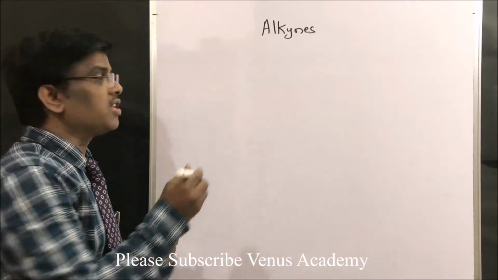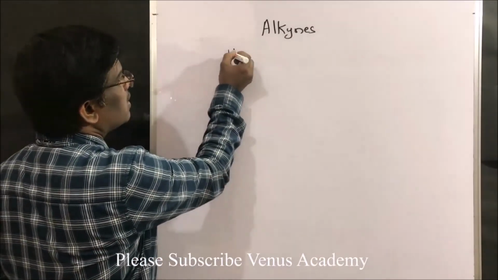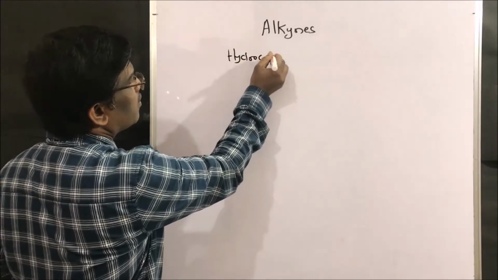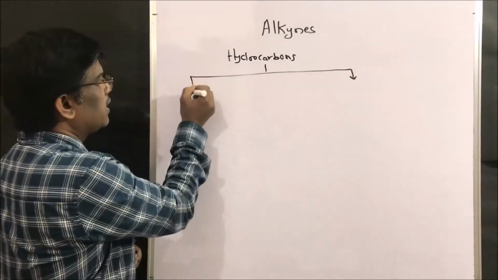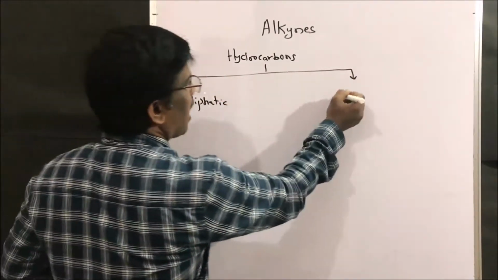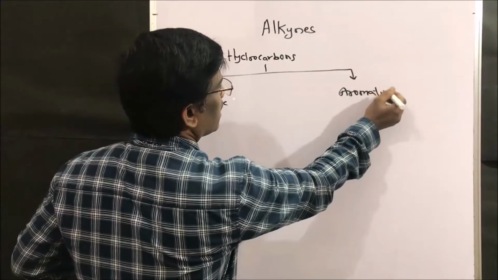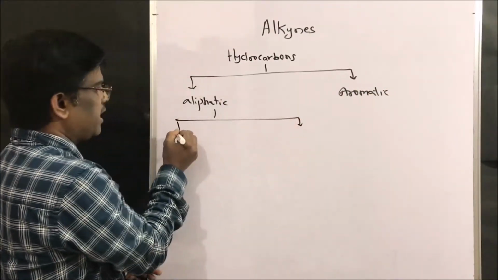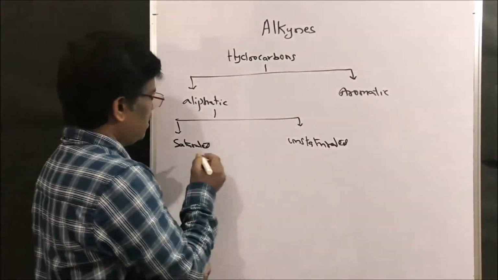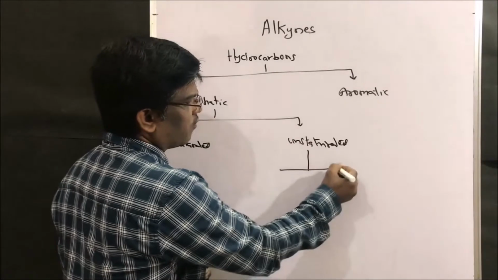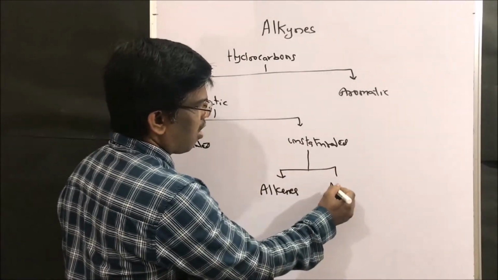We are going to learn a very important topic of organic chemistry under hydrocarbons: alkynes. Alkynes are unsaturated hydrocarbons. Under hydrocarbons, we have learned that they are broadly divided into two types: aliphatic and aromatic. Aliphatic is further divided into saturated and unsaturated. Under unsaturated, we have alkenes and alkynes.